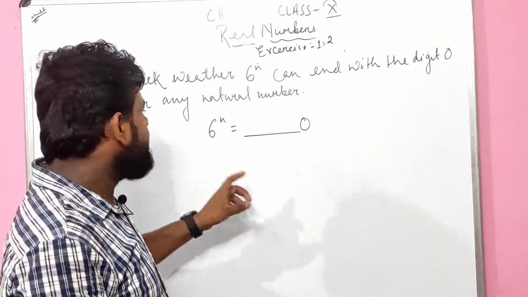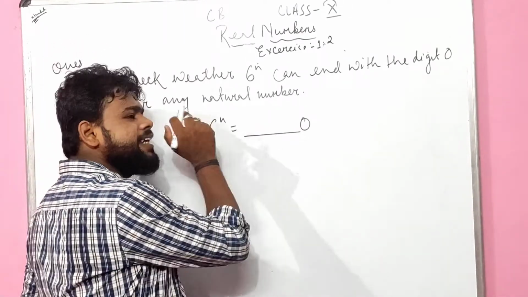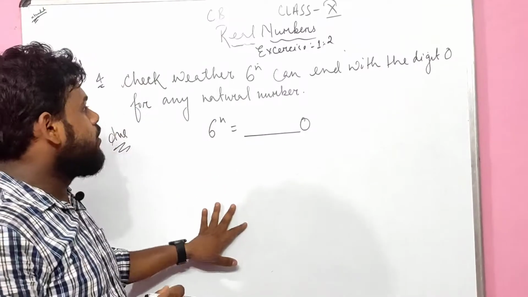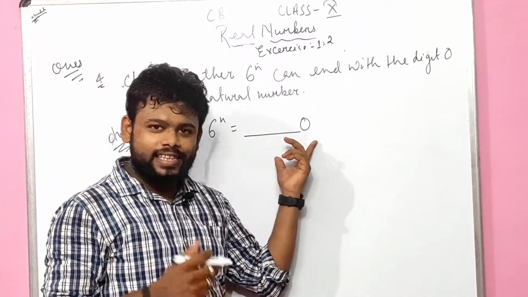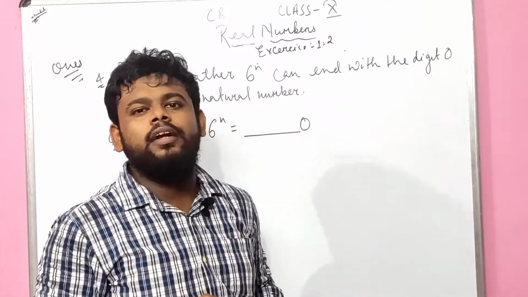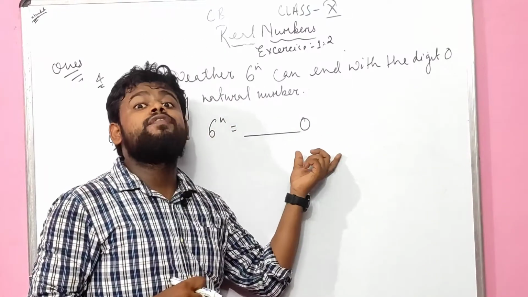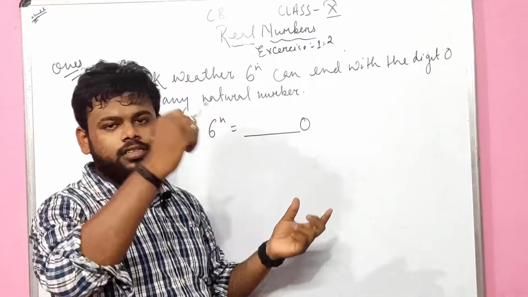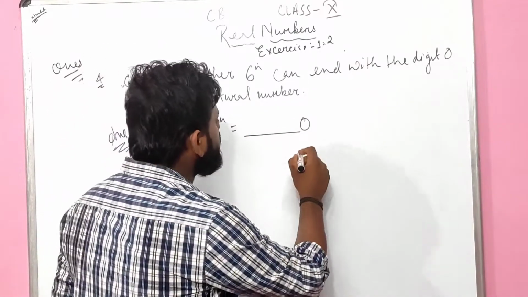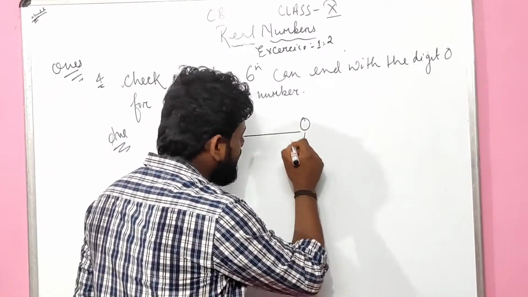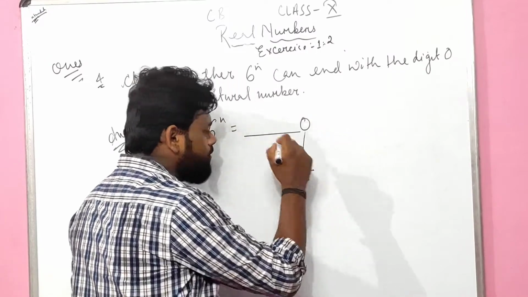How to do? Here it is saying that 6 to the power any natural number will end with 0, whether it is true or false. Remember children, if a number ends with 0, that means the particular number is divisible by 5.